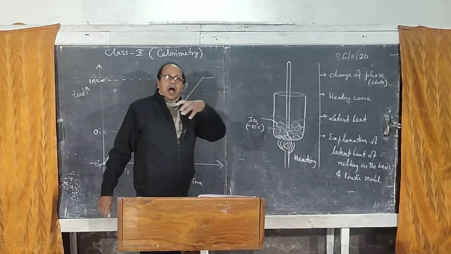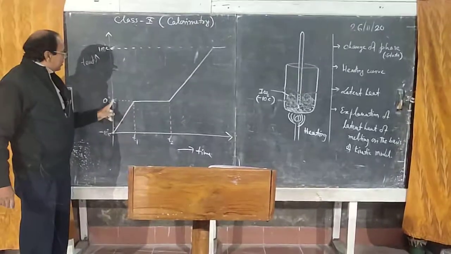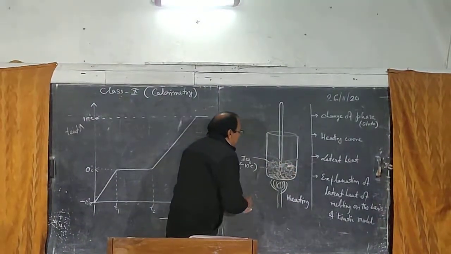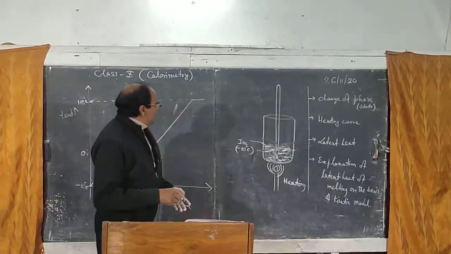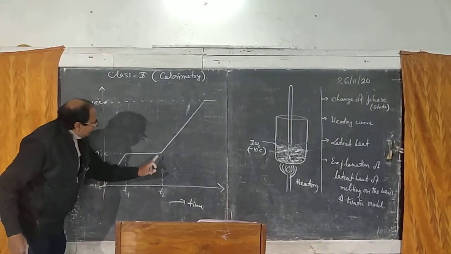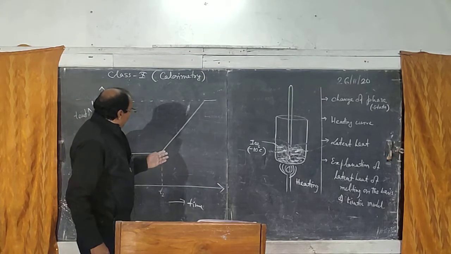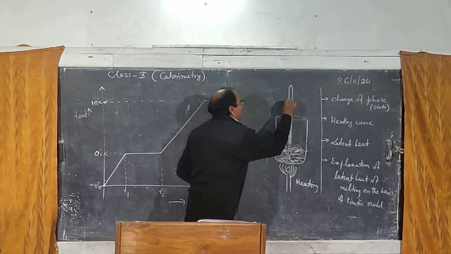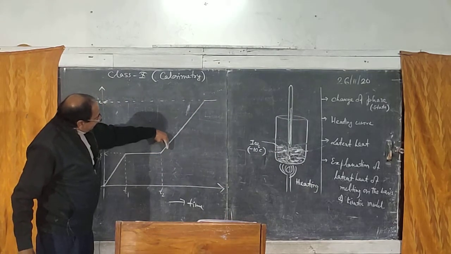Ice starting to melt means ice is converting into water. As we know, ice converts into water at 0 degrees Celsius. Now we'll see the whole ice converting into water, and the temperature is still 0 degrees Celsius. So at time T2 the temperature is 0 degrees Celsius. Beyond T2 we'll see the temperature of water rising with time.